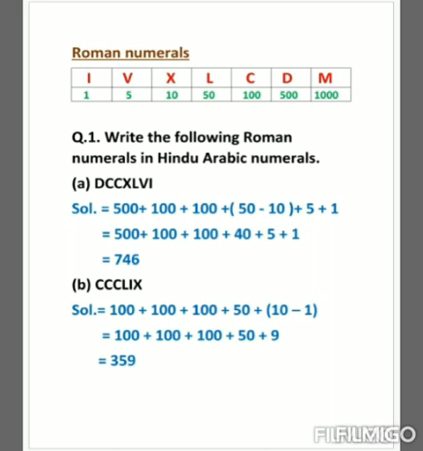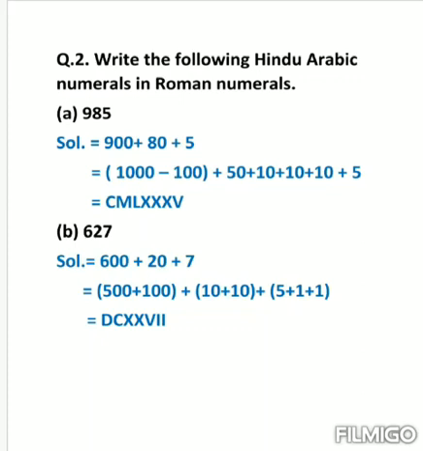So, 10 minus 1, that is equals to 100 plus 100 plus 100 plus 50 plus 9, that is equals to 359. Now see the next question. Write the following Hindu-Arabic numerals in Roman numerals.